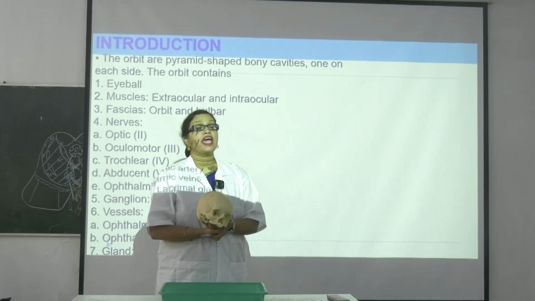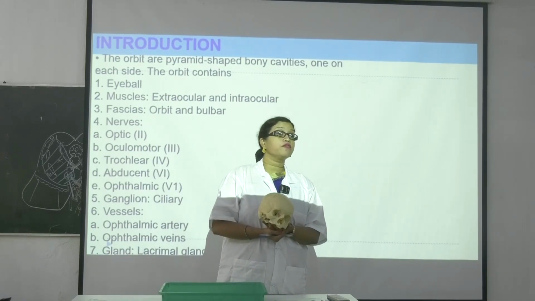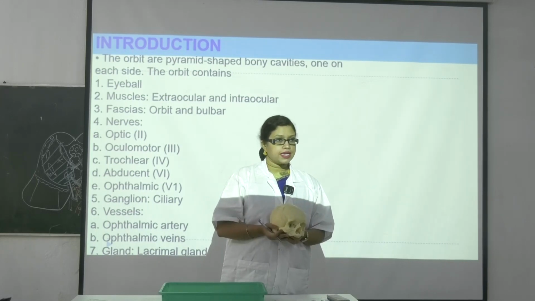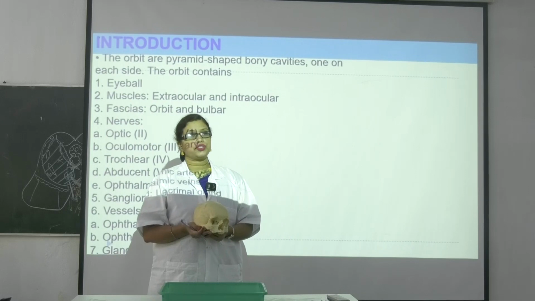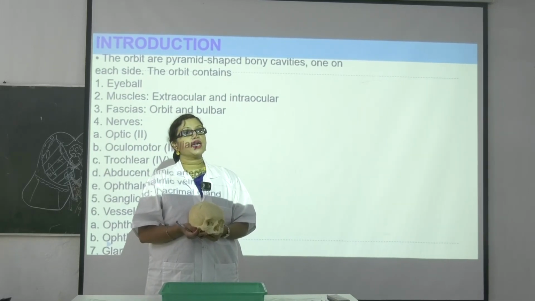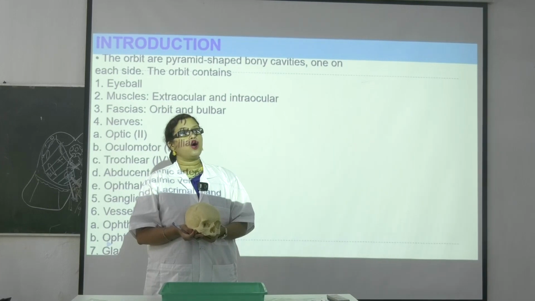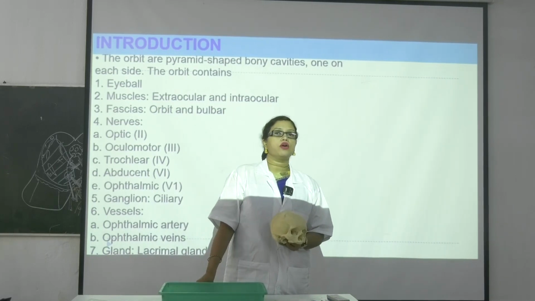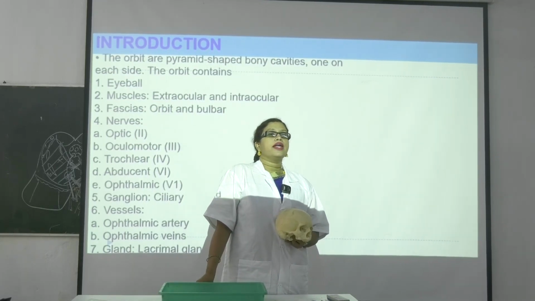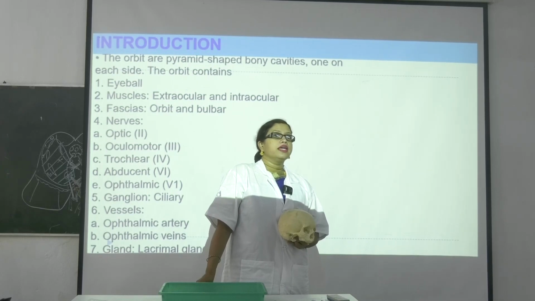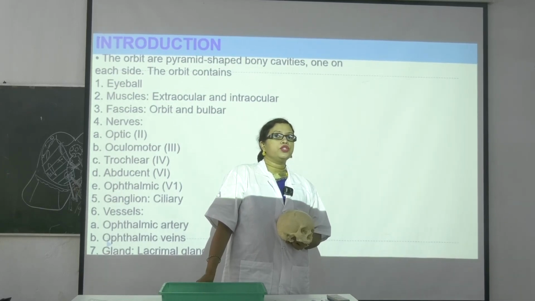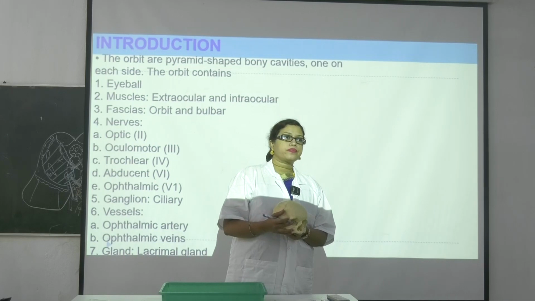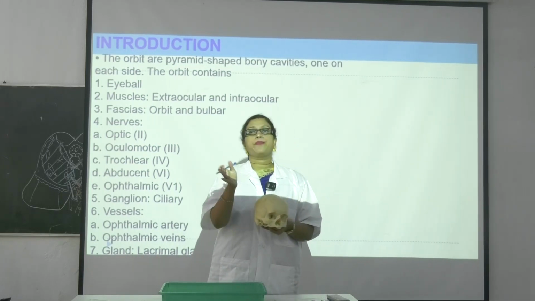Have you heard about the common tendinous ring of Zinn? All the recti muscles have a common origin. Just like in the forearm we found common flexor origin and common extensor origin, here we get the common tendinous origin of Zinn. Write it down: the common tendinous ring of Zinn is dividing the superior orbital fissure into 3 compartments.